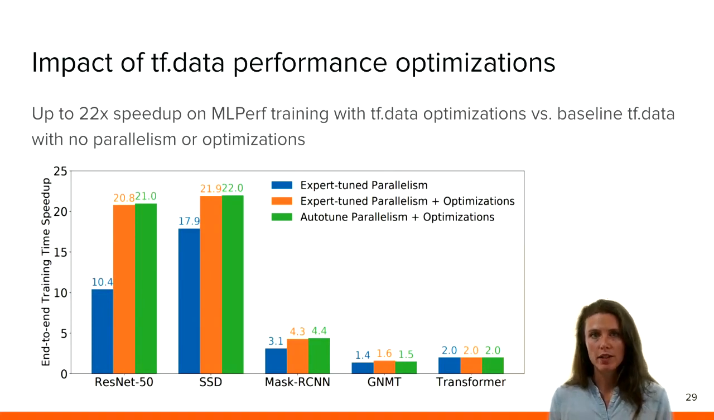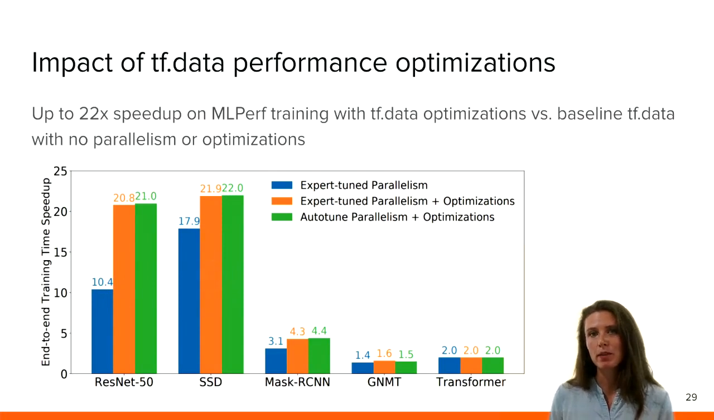What you see in the blue bars here is the speed up we get in end-to-end training time when we apply parallelism and software pipelining. Here, expert tune parallelism refers to an engineer familiar with the pipeline and the model, delicately tuning the degree of parallelism and prefetch buffer sizes. This could be, for example, from an MLPerf submission. The orange bars here show additional throughput benefits we get when we apply static optimizations in tf.data. Most of these benefits here are coming from fusing map and batch operations in these pipelines.